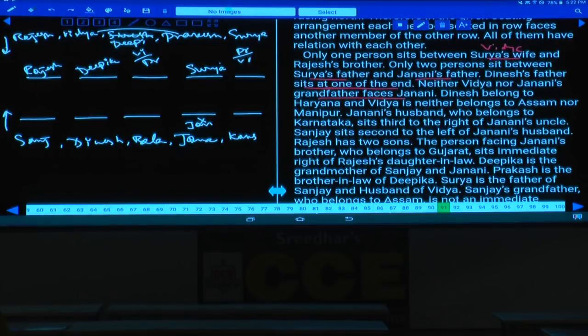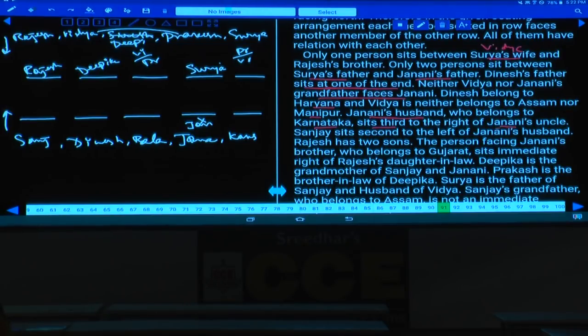Dinesh belongs to Haryana. And Vijay belongs neither to Assam nor Manipur. Who is Janani's husband here? Janani's husband is Kaushik. Kaushik belongs to Karnataka, isn't it? And Kaushik sits south to the right of Janani's uncle. Who is Janani's uncle here? Janani's father's brother Dinesh, isn't it?